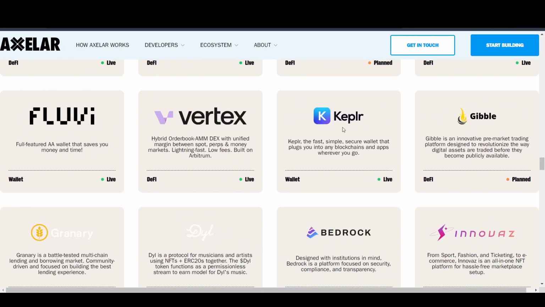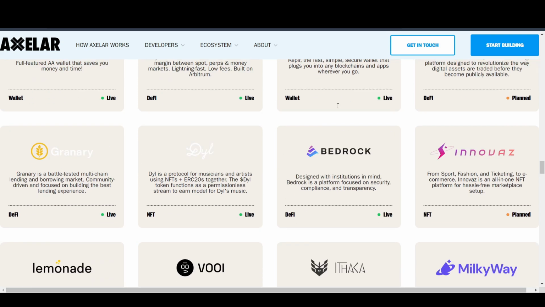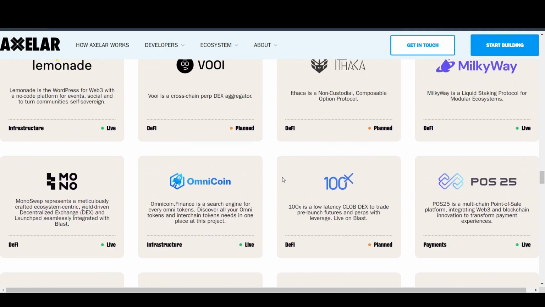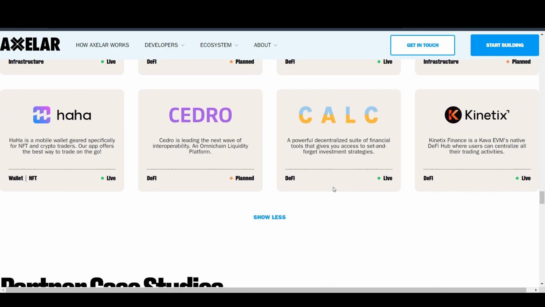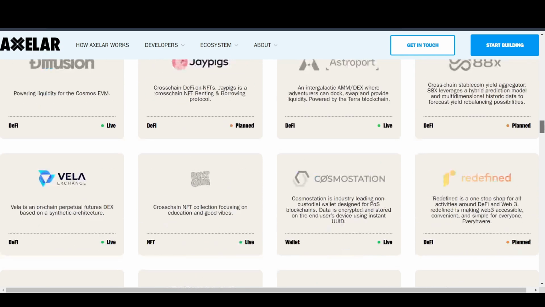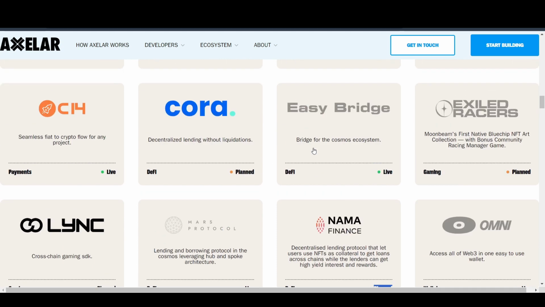We also have Keplr, one of the biggest wallets in the Cosmos ecosystem. Still, this is a pretty big ecosystem, as you can see here, which is pretty good. Most of them are planned or live, but still this is a pretty big ecosystem.